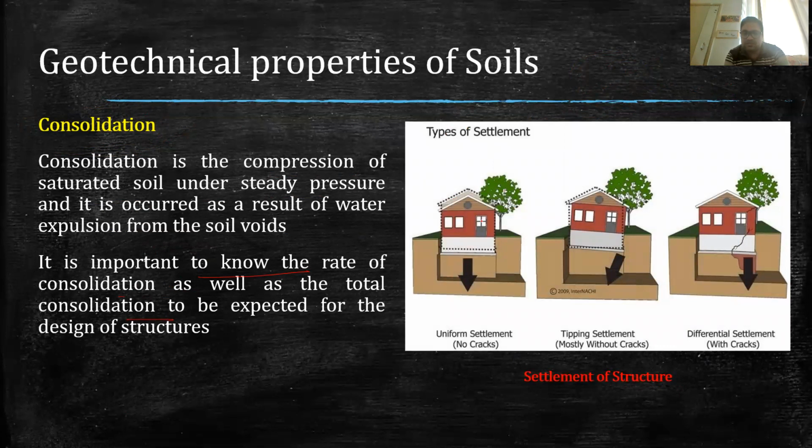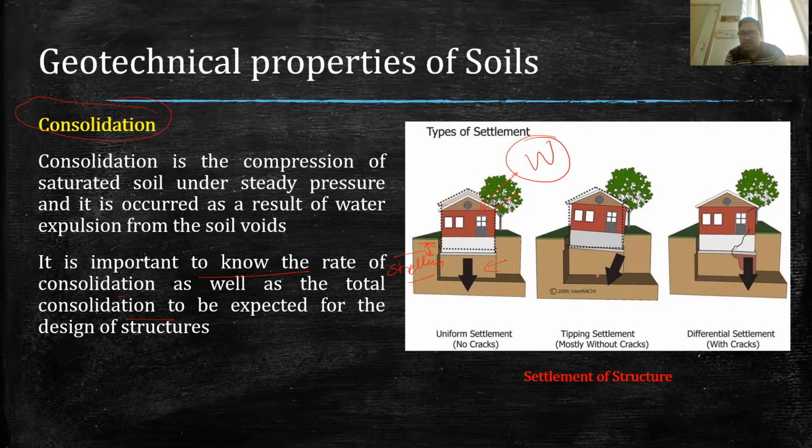For example, in this, if this house is constructed on this soil, and as this house is having some weight, because of this application of the weight on this soil, if this soil is saturated, and if this soil is of the same type on which the house is constructed, then what happens is after some time the house will settle. Now this time may be 5 years, 10 years, 20 years, depending on the soil. Now this depression is basically the settlement, and this is happening because of the property of the soil, consolidation.